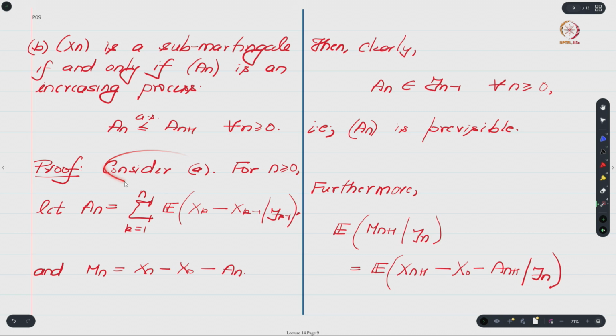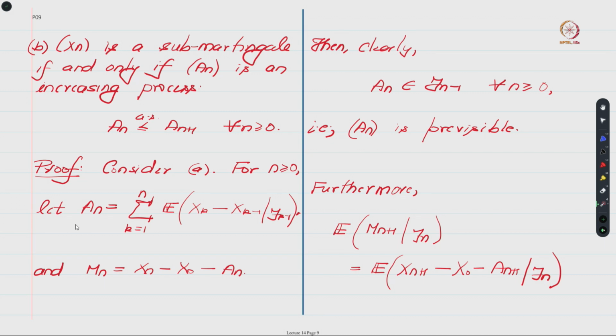Now we will prove this result in the rest of this class. Let us consider the first statement and define An in this way. We have been given this sequence Xn, and from it we will define An in the following way. Notice that I have not put any squares or anything over here, and hence this An is not the angle bracket process.